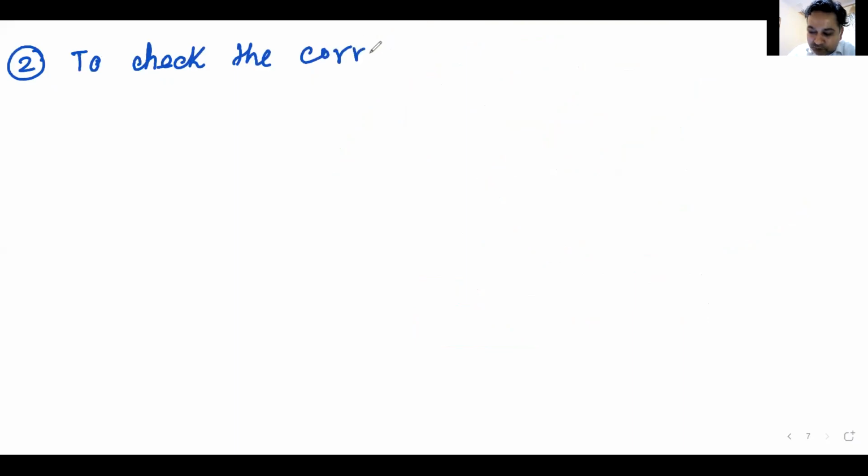That takes us to the second use of dimension analysis. And someone told me that beforehand. What was that? Second use. To check. To check what? To check the correctness of an equation.